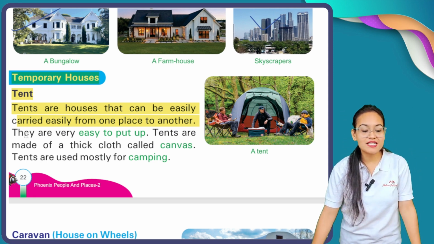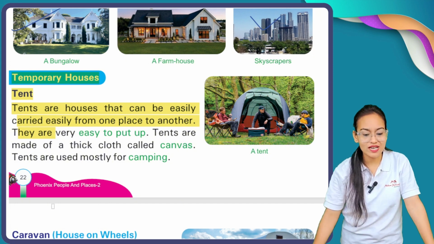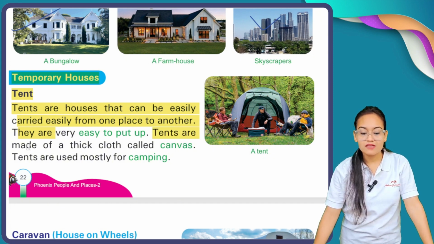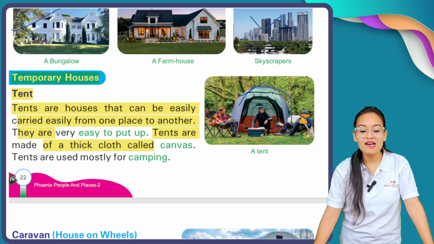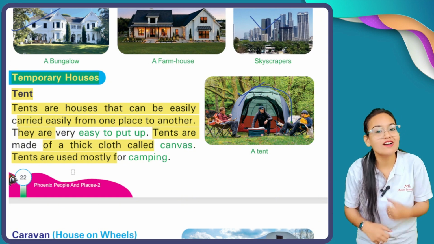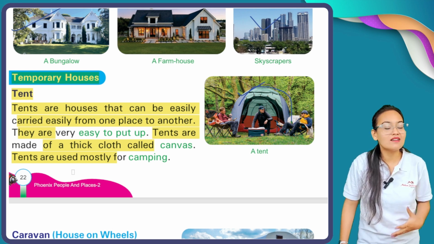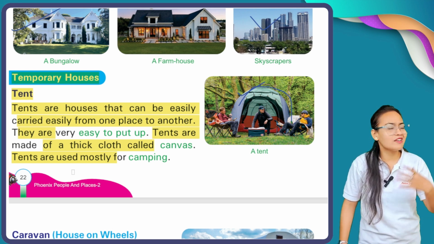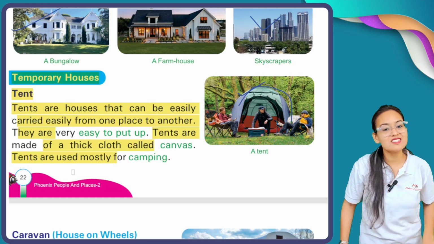They are very easy to build up. Okay, and you can build a tent wherever you want. Okay, tents are made up of thick cloth called canvas. See, this is the example of a tent. Okay, so this tent is made up of thick cloth called canvas. Tents are used mostly for camping. But why do we need a tent? Okay, why do we need a tent if we already have a house? Because whenever you are traveling, okay, and you want to spend a night in a jungle or in a very beautiful lakeside area, okay, then you can build a temporary house using these tents.